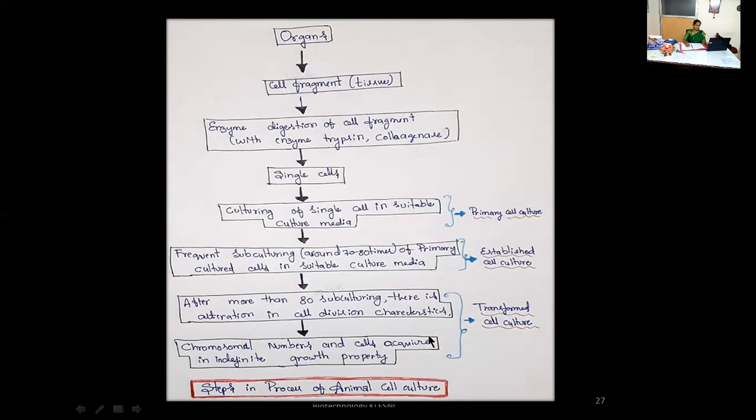In this condition the cells are known as transformed cell culture. Hope you understood the steps in the process of animal cell culture. This is all about animal cell culture.